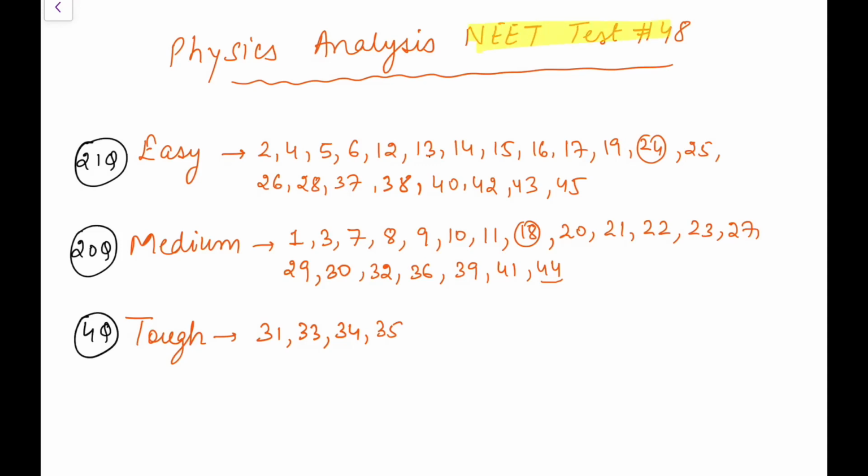I just saw this NEET test 48 and here's the analysis of the physics part. I find 4 questions as tough. You might not find all 4 as tough, but I have regarded 4 as tough, 20 as medium, 21 as easy. I think question number 18 and 24 have some answer flaws, and question number 44 is a typical one,